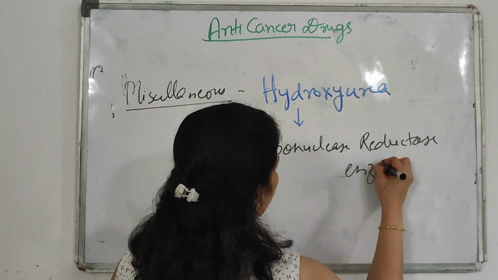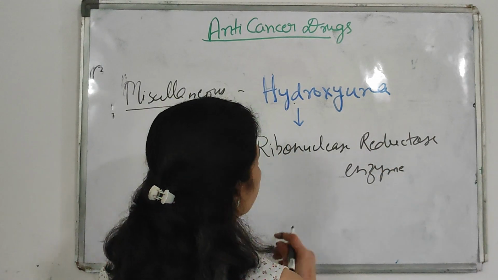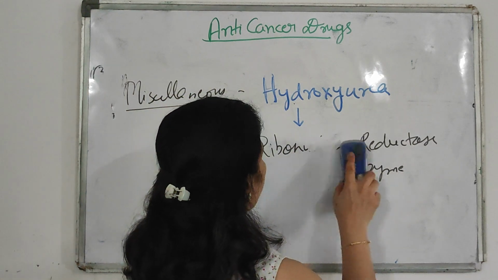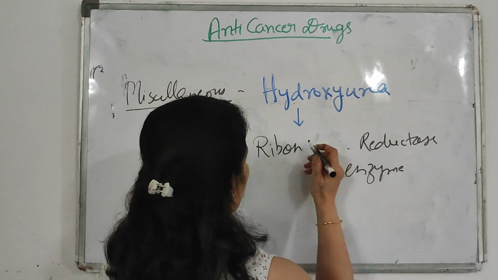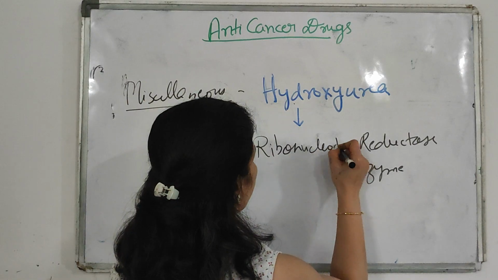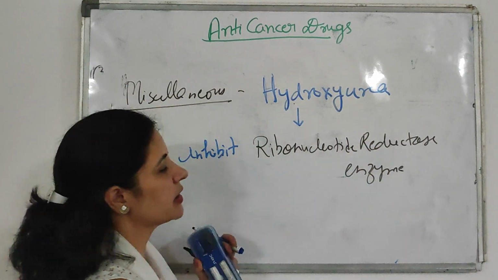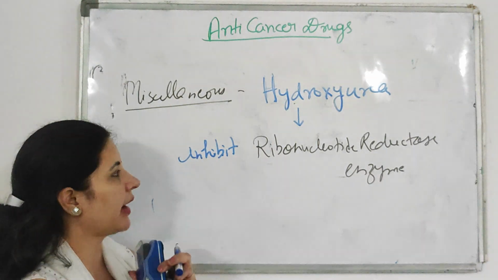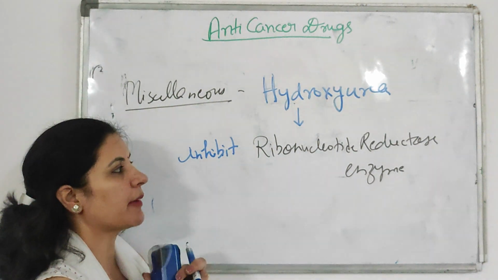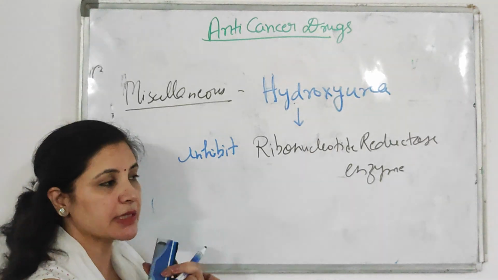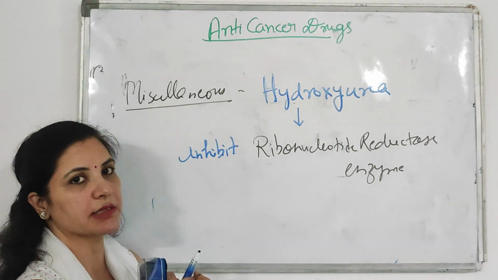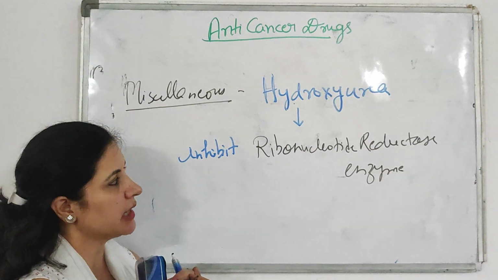Sorry, it is ribonucleotide reductase. So hydroxyurea is a drug used as an anti-cancer. What is the mechanism of action? It inhibits the enzyme ribonucleotide reductase, and this enzyme is also involved in pyrimidine synthesis. While you read pyrimidine synthesis, you will find it there.